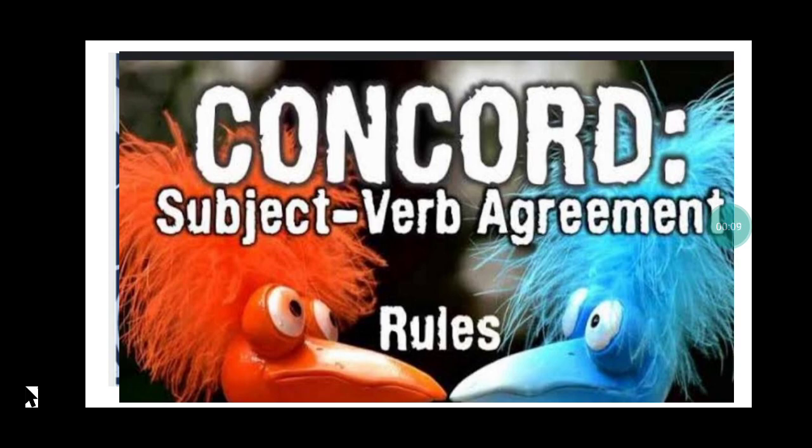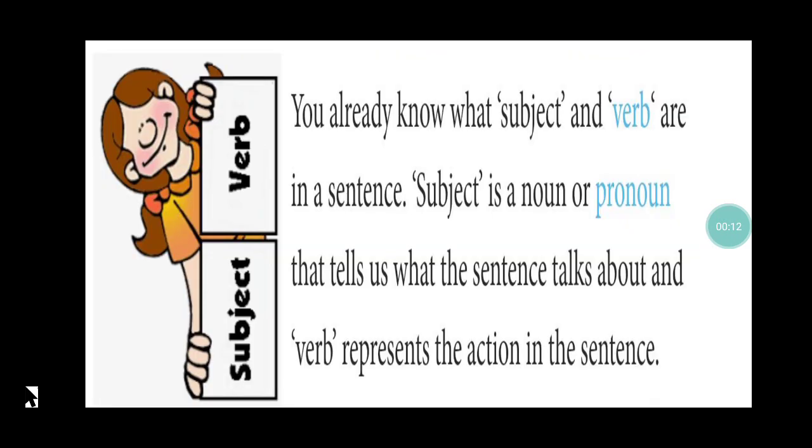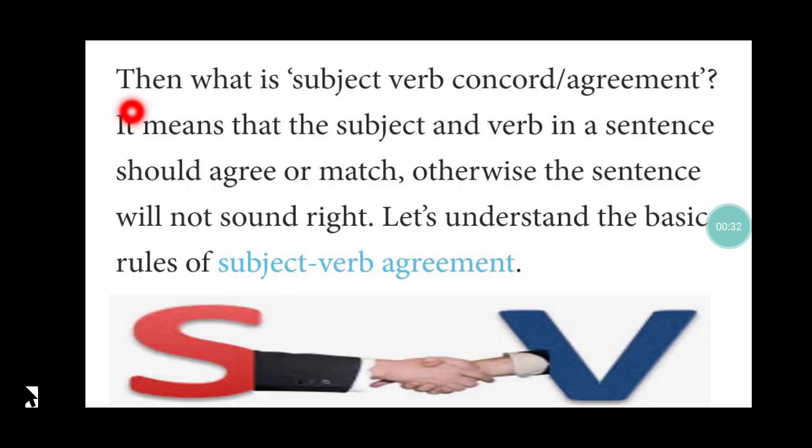Subject-verb agreement, also called subject-verb concord. You already know what subject and verb are in a sentence. Subject is a noun or pronoun that tells us what the sentence talks about, and verb represents the action in the sentence. Then what is subject-verb concord or subject-verb agreement? Actually, it means that the subject and verb in a sentence should agree or match. Otherwise, the sentence will not sound right.